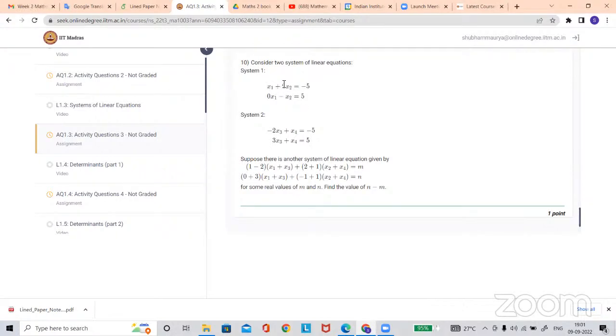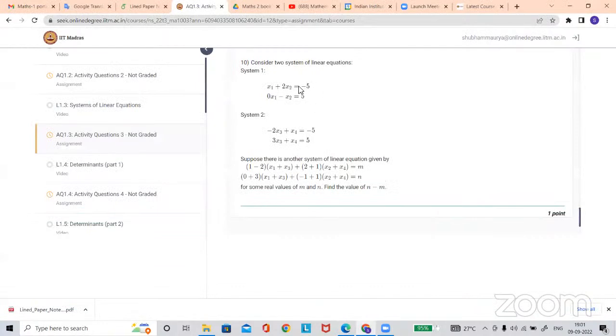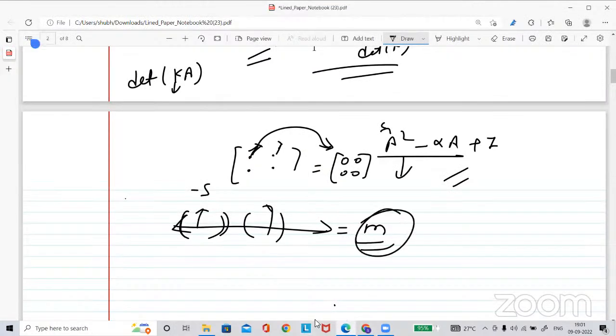So when you multiply, you will get an expression equal to some m. Suppose this portion of the expression is the first equation. Replace that portion with -5, because it is equal to -5. Some other portion is some other equation, so replace that portion with that value. So without solving that system of linear equations, you can get the value of n. Are you getting what I'm saying? Yes, sir. Thank you, sir. Aryan? Yes, sir. So this way also you can do that.